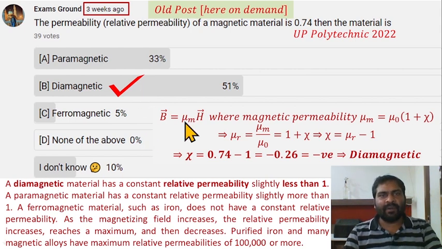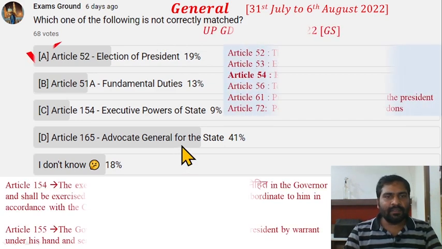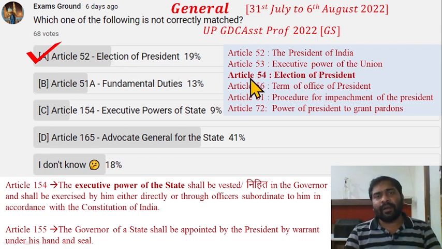So this was the physics part. Move on to the general part. Which one of the following is not correctly matched? Again, most of us have given the wrong answer. Correct answer is option A. This is not matched. Article 52 is talking about the Vice President of India, not about the election of President. The election of President is mentioned in Article 54 and others are correctly matched.